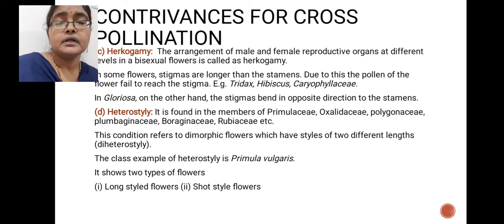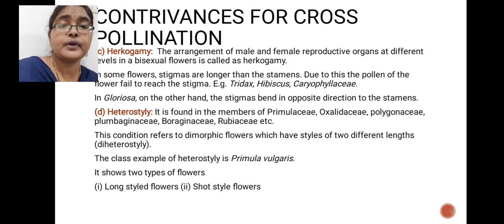Here dimorphic flowers are produced in these plants. Dimorphic flowers means two types of flowers are produced: in one flower long styles and short stamens are present, in another type short styles and long stamens are present. That type of flower production is called dimorphic condition.